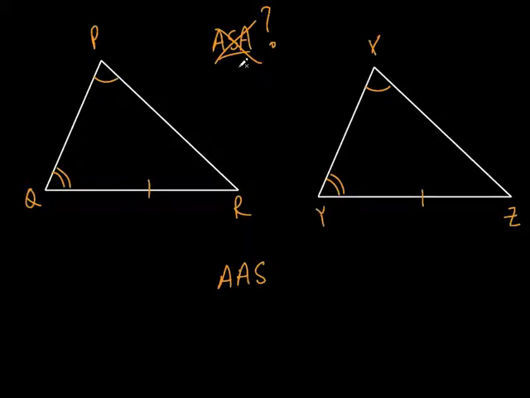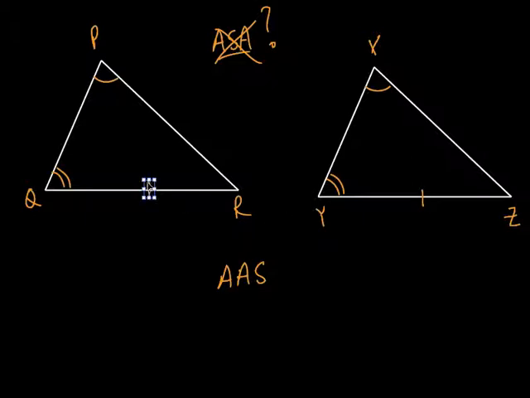Included means it's in between. Is this in between these two angles? Which side would be in between these two angles? PQ, right? But it's not, is it? This is QR. So this is why we call it angle, angle, side. This is a non-included angle.